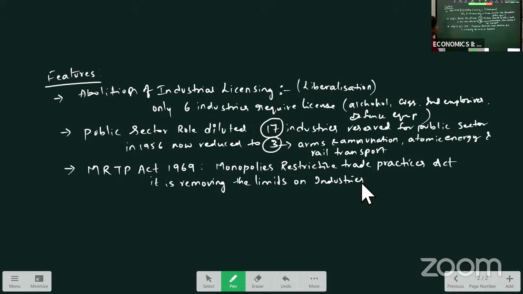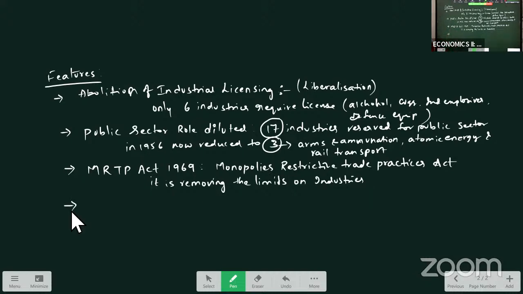Okay. So this way, whatever the threshold limits were there on the industries under the Monopolies and Restrictive Trade Practices Act, those were removed. Now, whatever the SIC units or any industry which is following low technology, they will be referred to the Board for Financial Reconstruction, and these public sector undertakings as well as small scale units will be referred to this board for rehabilitation and reconstruction. Okay, so that means whoever the monopolies are there in the country, they will be supporting the SIC and the small scale industries. That is the MRTP Act.